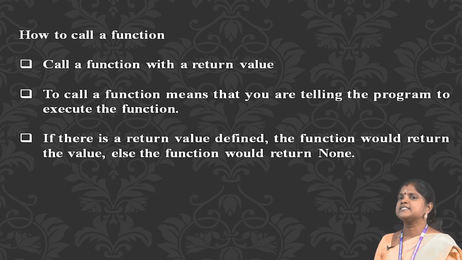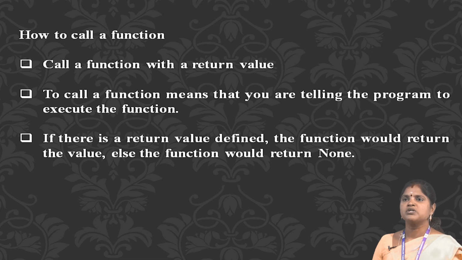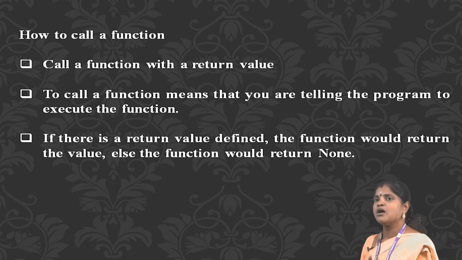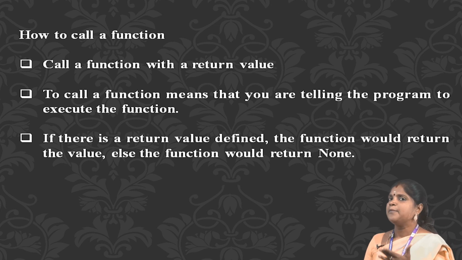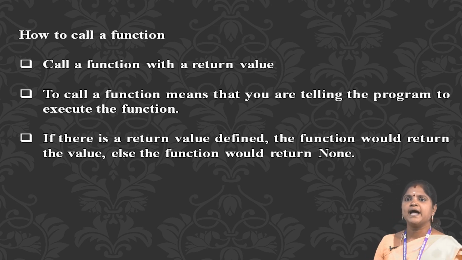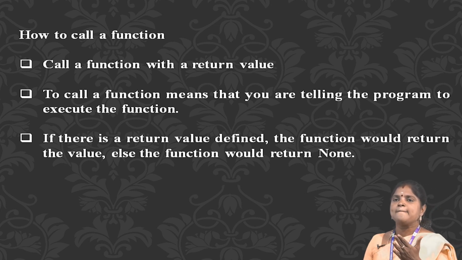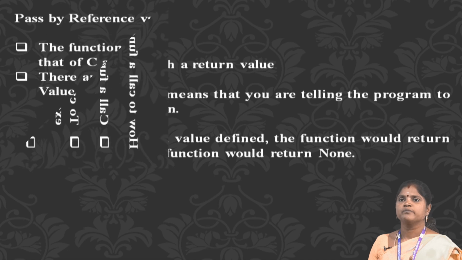If there is a return value defined, the function would return the value; otherwise the function would return None. To call the function, you write the name of the function followed by the parentheses. In case you need to pass parameters or arguments to the function, you write them inside the parentheses. This is the example: def add(number1, number2): return the sum of number1 and number2.